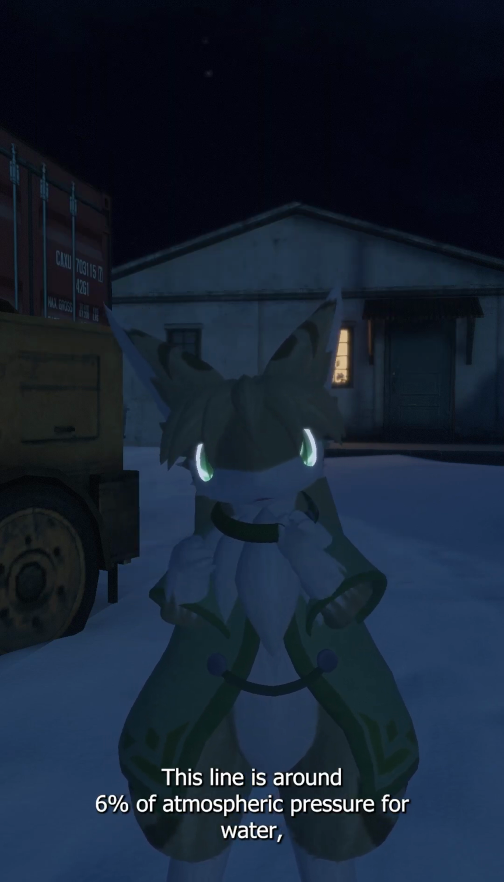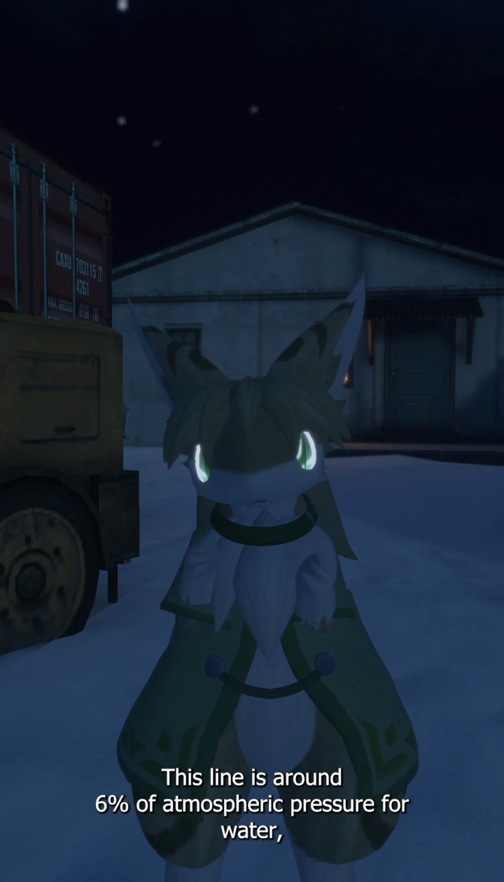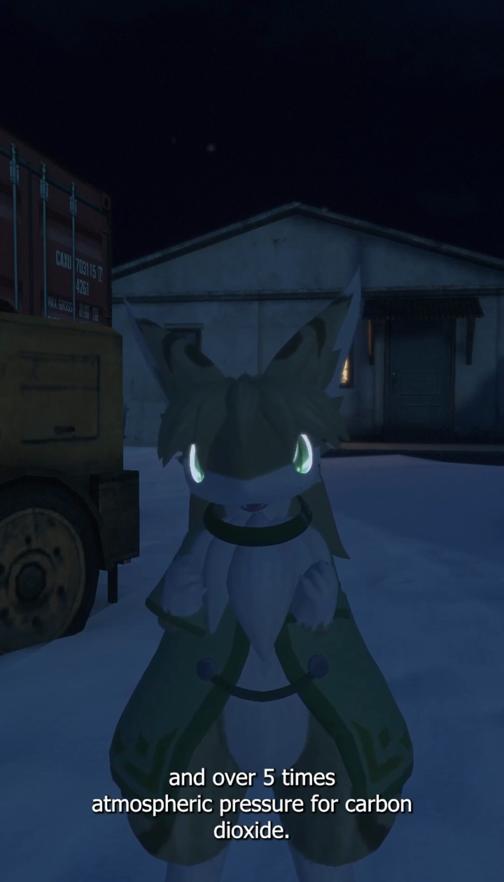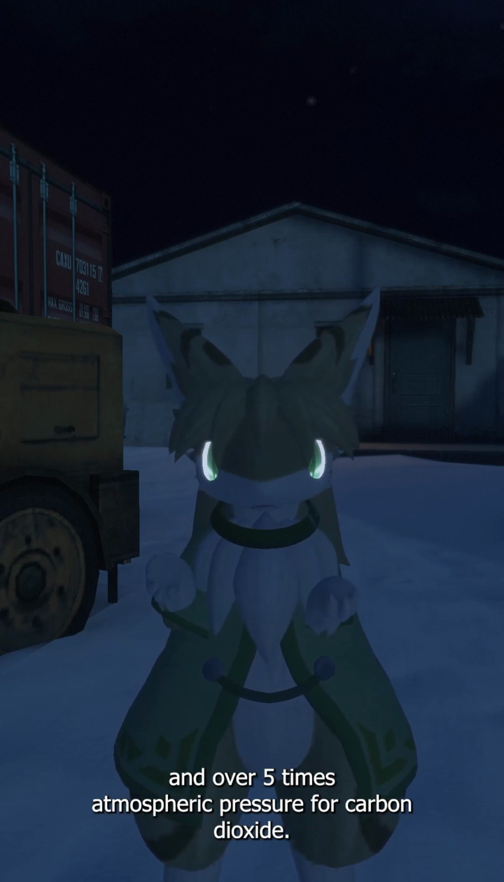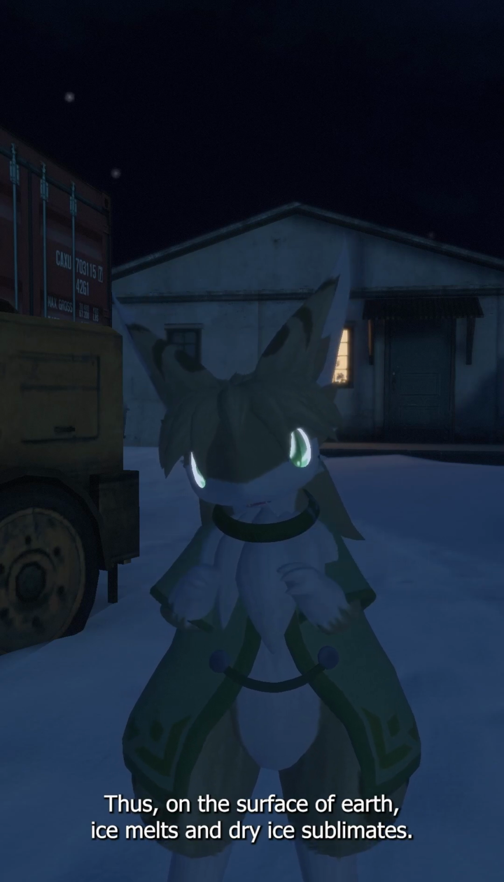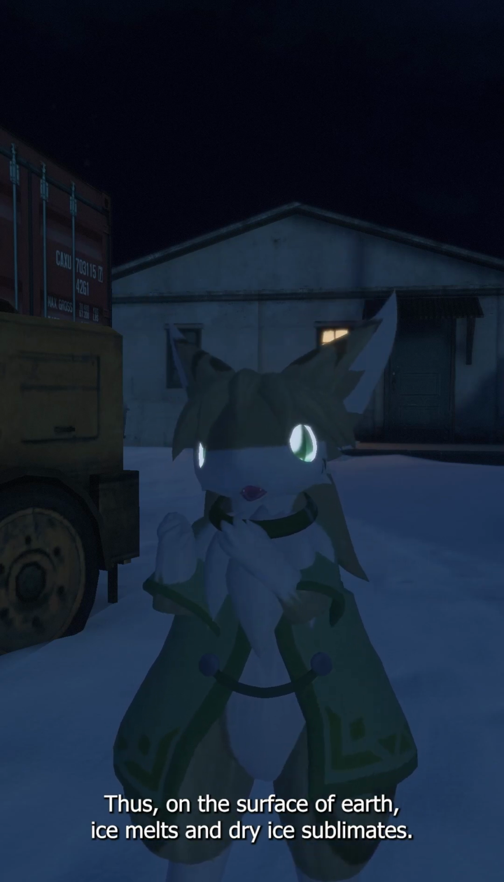This line is around 6% of atmospheric pressure for water and over 5 times the atmospheric pressure for carbon dioxide. Thus, on the surface of Earth, ice melts and dry ice sublimates.